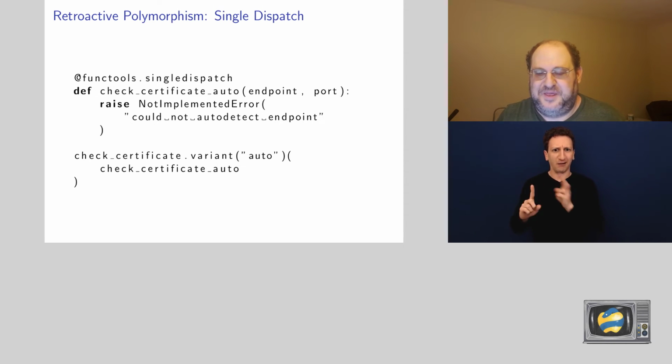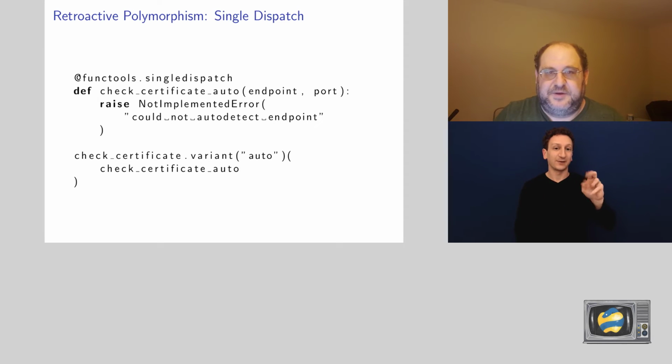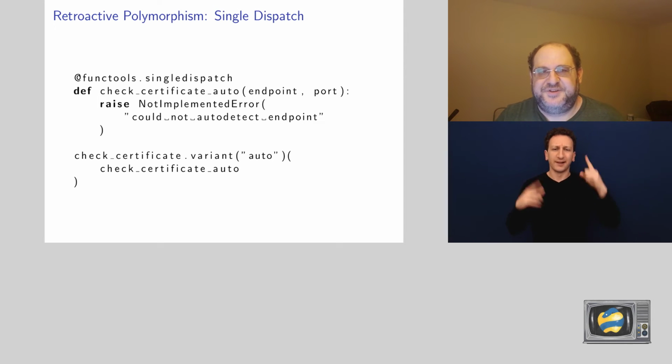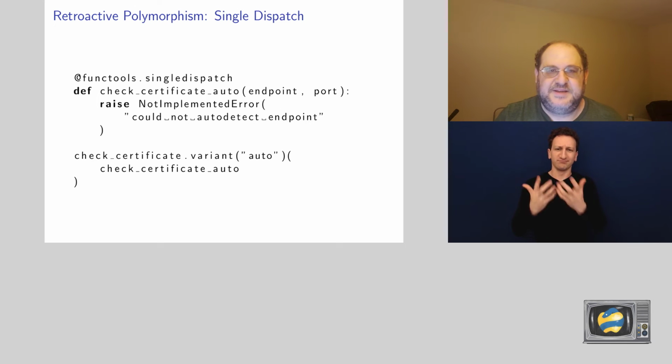That's probably the best thing I can do. So let's fail with a nice error, which is a NotImplementedError, intended exactly for that use case. And now that we have that function, we will define a variant called auto. We can't use a decorator on that because that will not allow us to decorate with this function. So we have to do a little bit of hijinks to get everything in the same place.